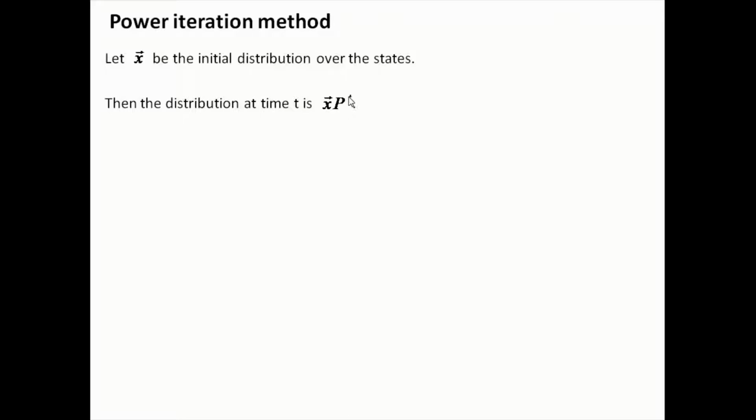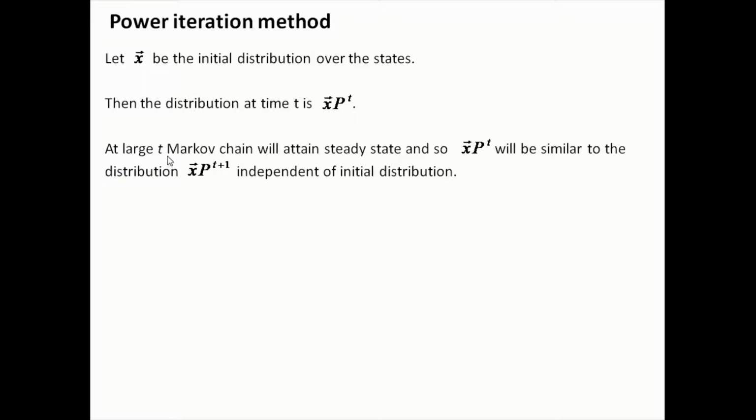After the first iteration it will be P raised to 1, after 2 iterations P squared, and so on. At large t, the Markov chain will attain steady state, and so x P raised to t will be similar to the distribution x P raised to t plus 1. At time t and at time t plus 1 it will have reached a steady state and these values are going to be one and the same.